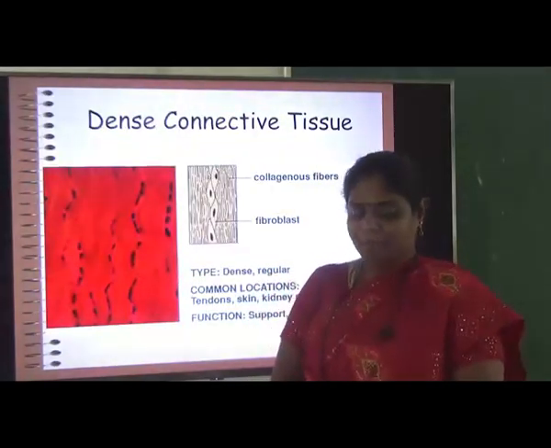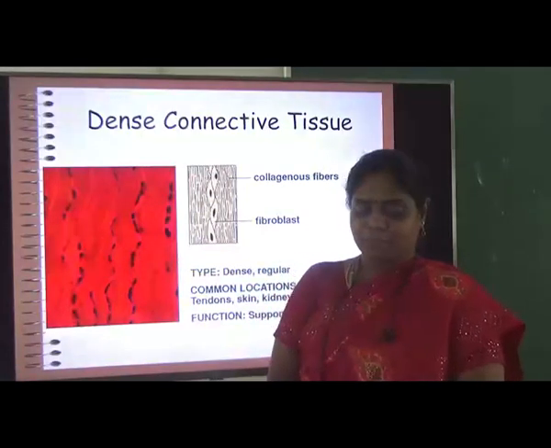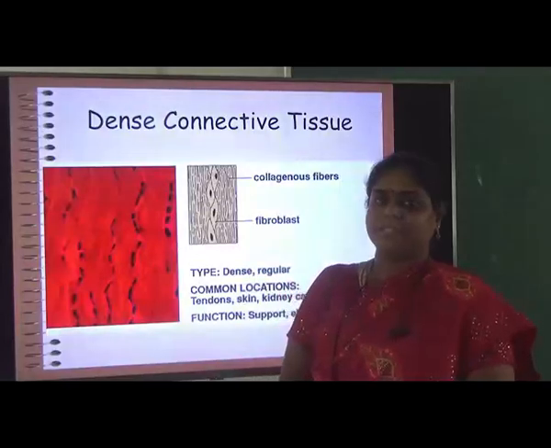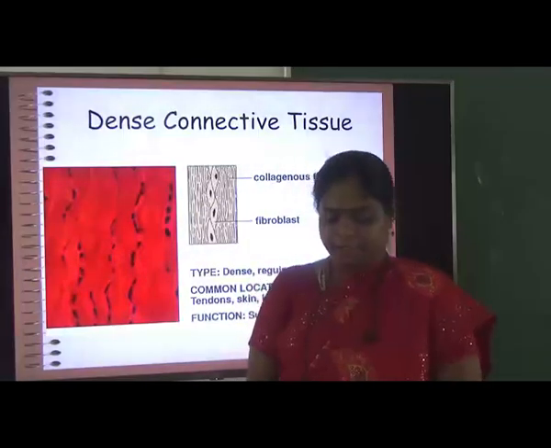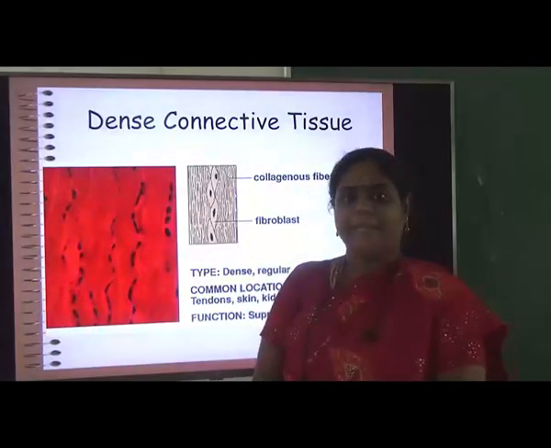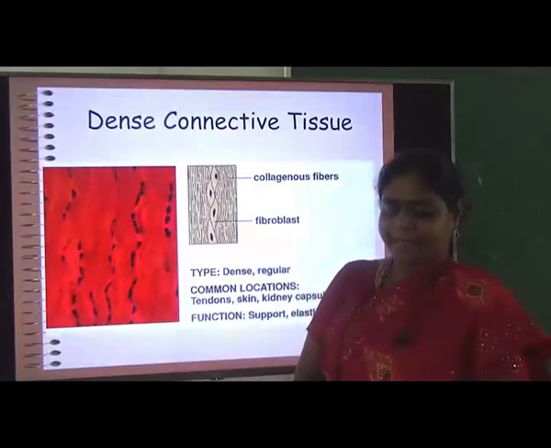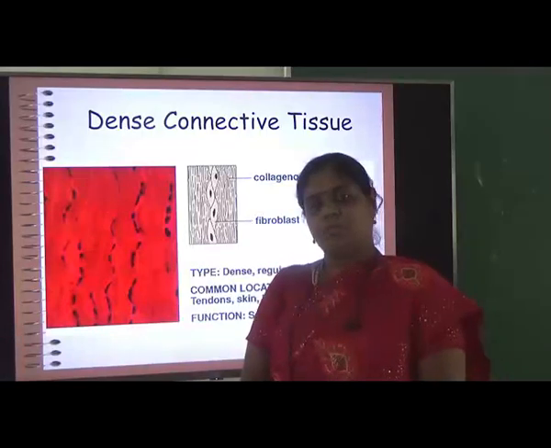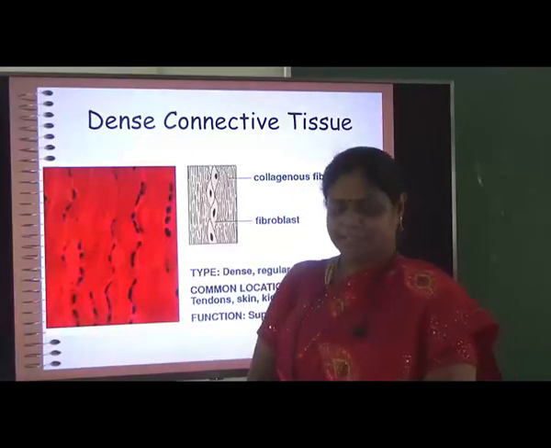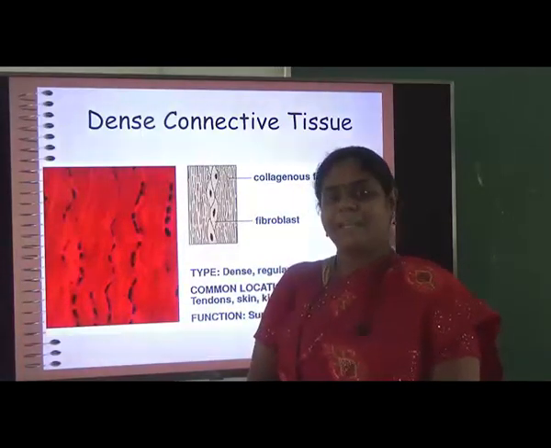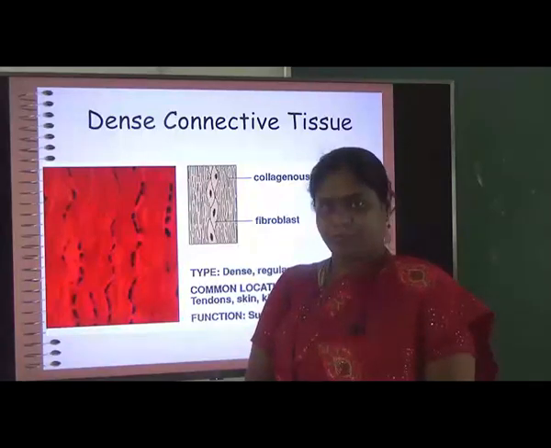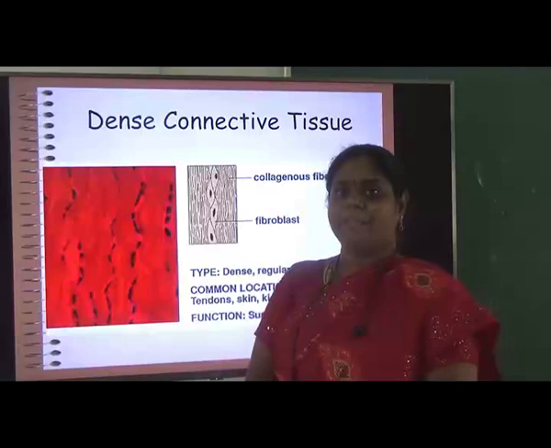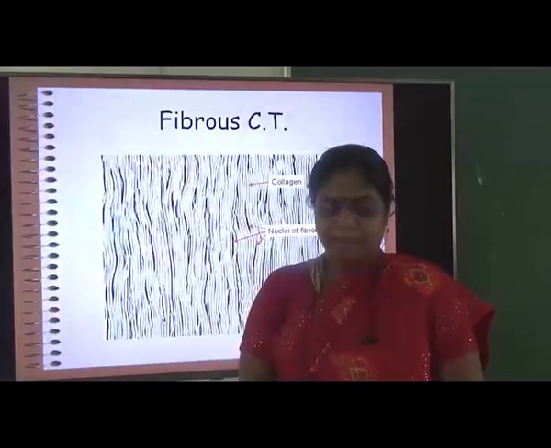The dense connective tissue has a somewhat more complicated structure compared to the loose connective tissue. They are located mainly in the tendons, skin and kidney capsules. Their main functions are support and elasticity. Since the space between the cells in dense connective tissue is very small, they help in the process of supporting.